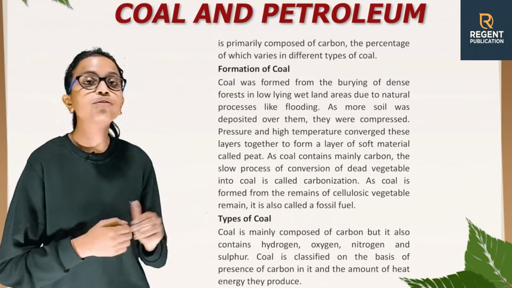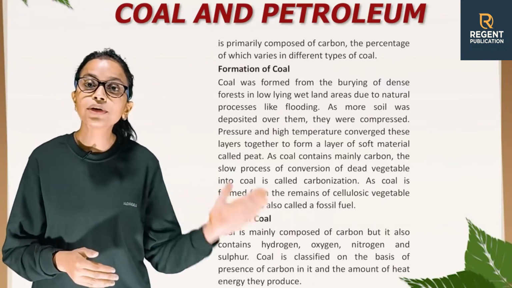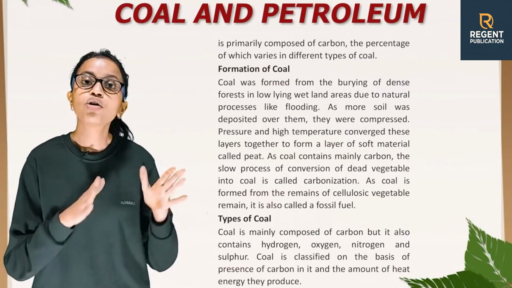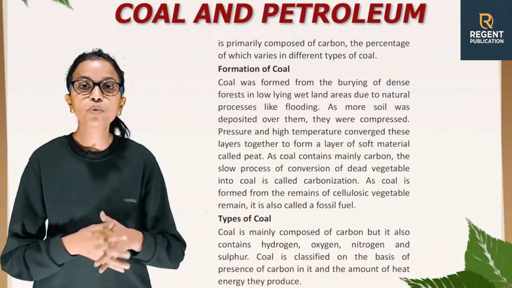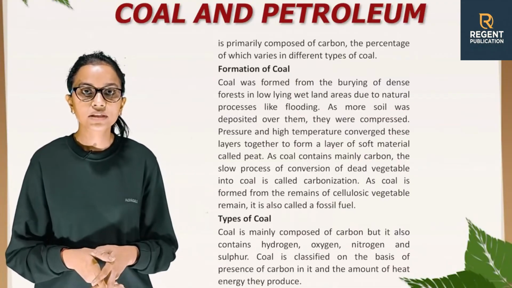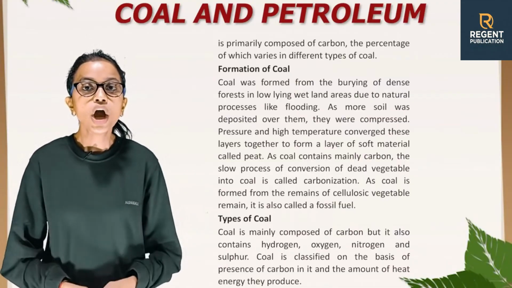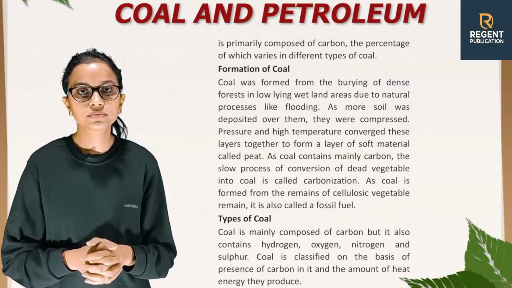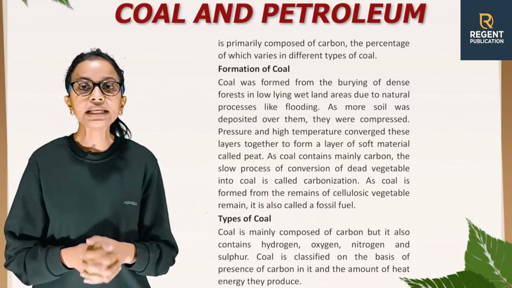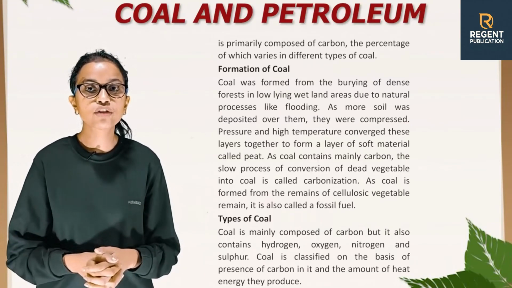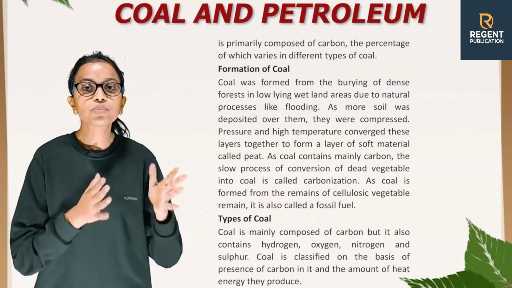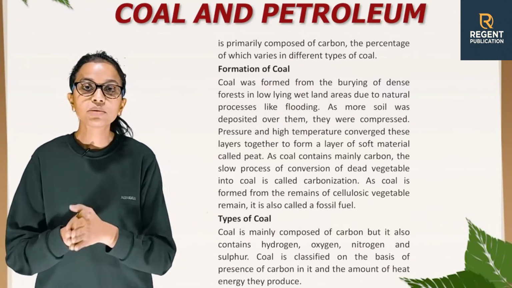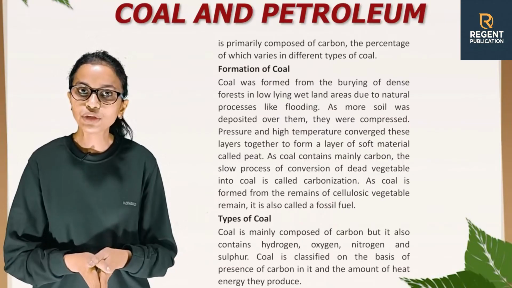Now, formation of coal. Coal was formed from the burying of dense forest in low-lying wetland areas due to natural processes like flooding. As more soil was deposited over them, they were compressed. Pressure and high temperature converted these layers together to form a layer of soft material called peat. As coal contains mainly carbon, the slow process of conversion of dead vegetation into coal is called carbonization. As coal is formed from the remains of cellulosic vegetable remains, it is also called a fossil fuel.